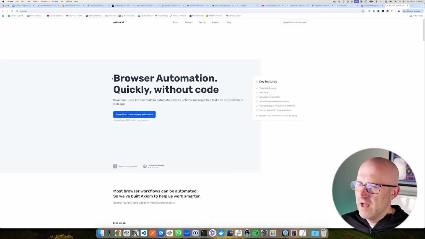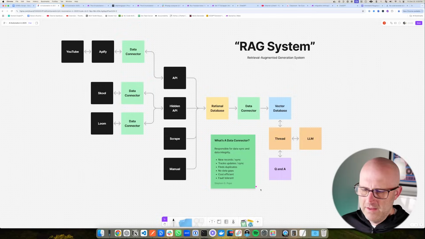For instance, if you build an automation that scrapes data from a website, if they change the location of some text from here to over here, this might cause your automation to break. And then in that connector, you would have to come up with some way to recover from that issue. And again, it'll be a case-by-case basis, but you'll also have to make sure you can get new records, updated records. You can make sure to remove duplicates. There are no data gaps. It's cost efficient and it's fault tolerant.